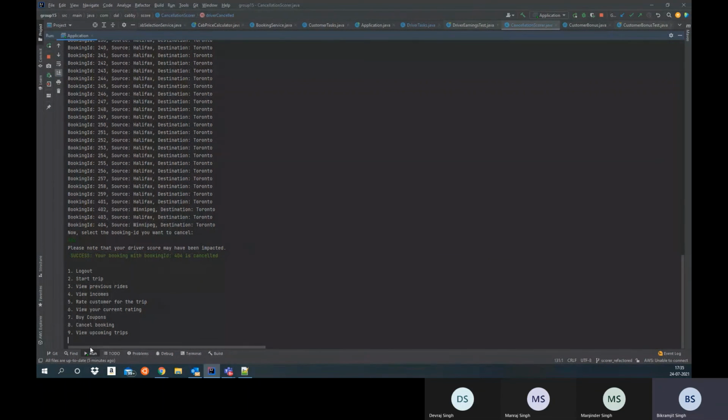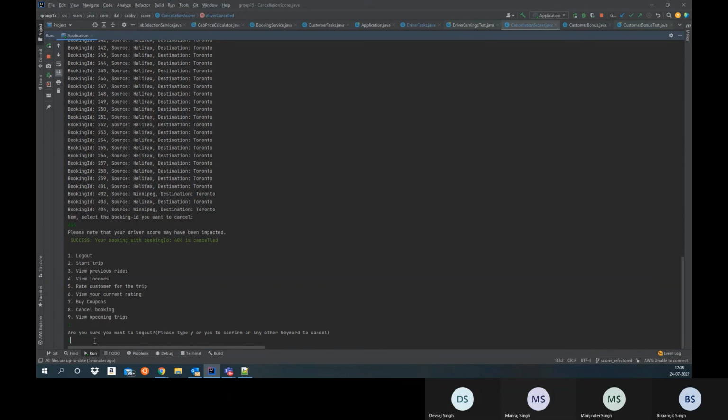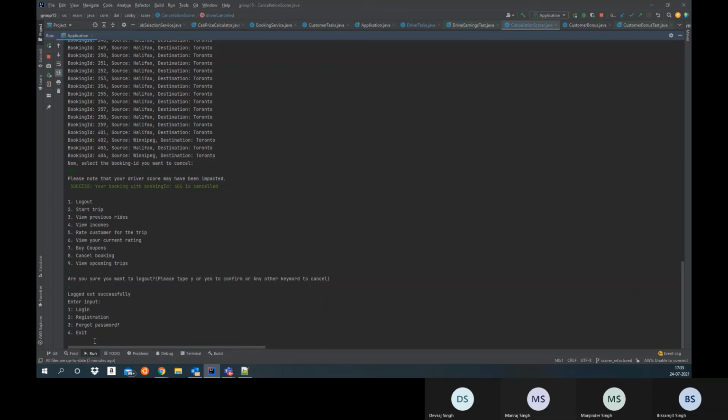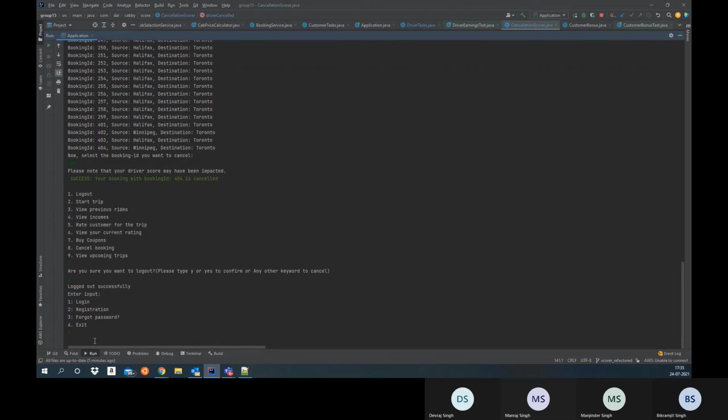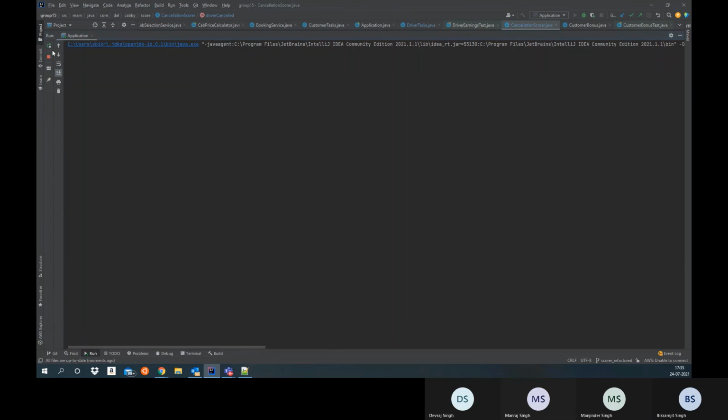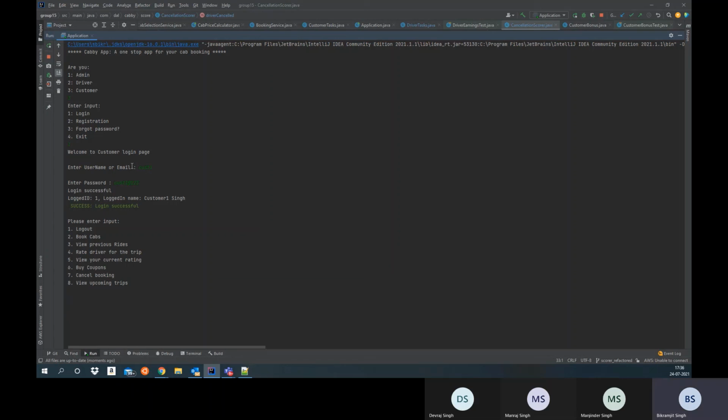Now, similarly, I'll be showing you the same flow for the client as well. Okay. So similarly, if I log in as a customer, good. So now the customer also has similar options, that is rate the driver for the trip.